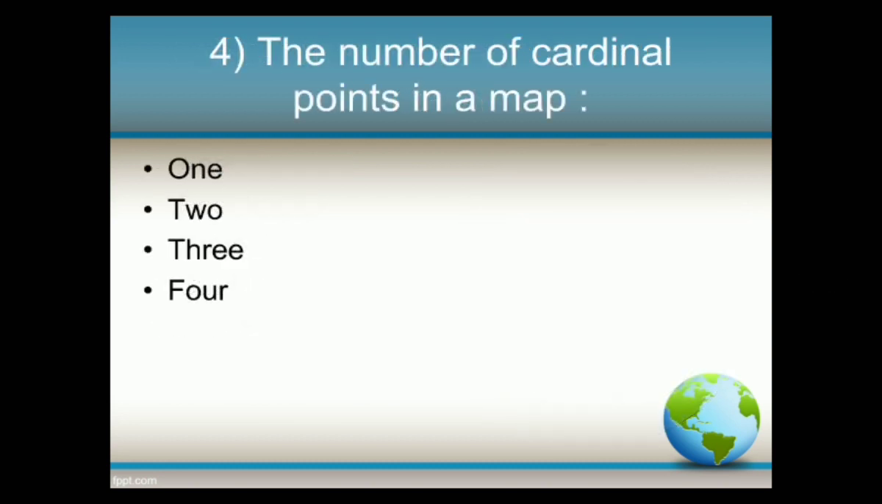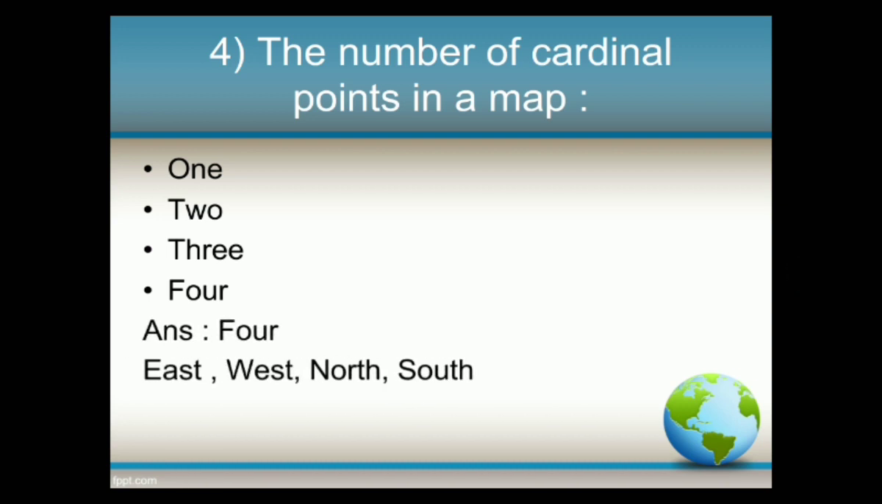Next question. The number of cardinal points in a map are: options 1, 2, 3 or 4. And the answer is 4. And they are east, west, north and south.